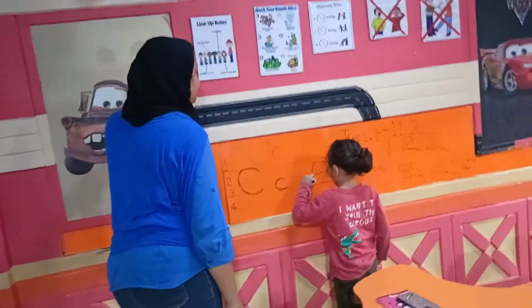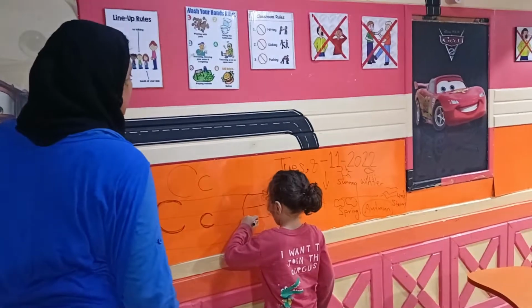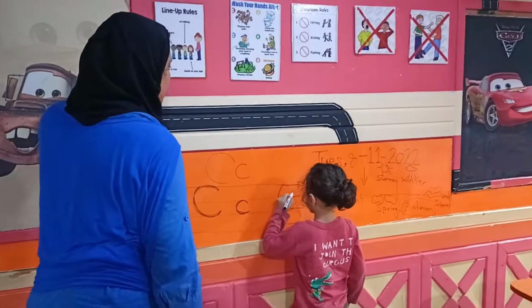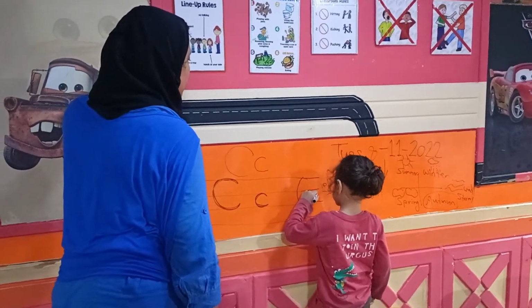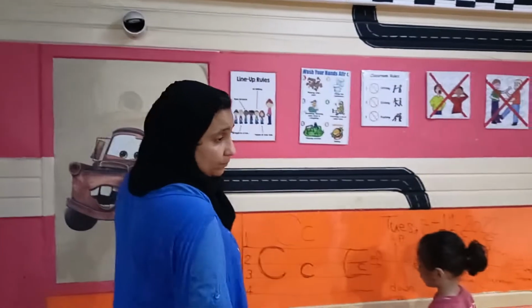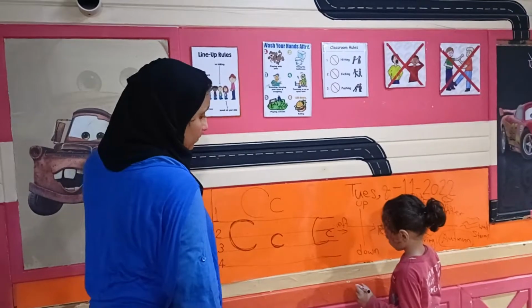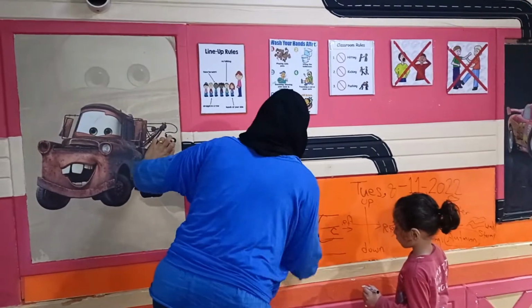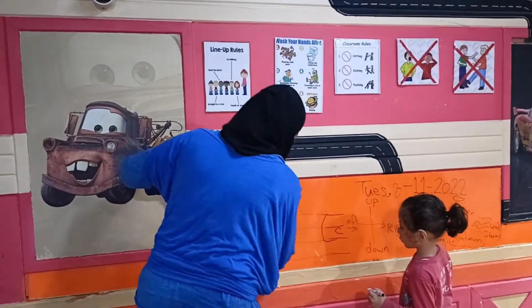Capital C. Is this right? False. No. Is it like this?